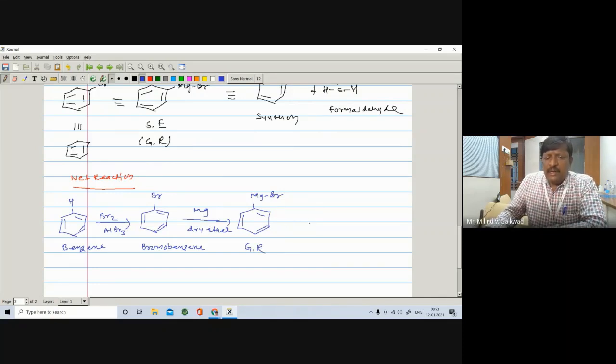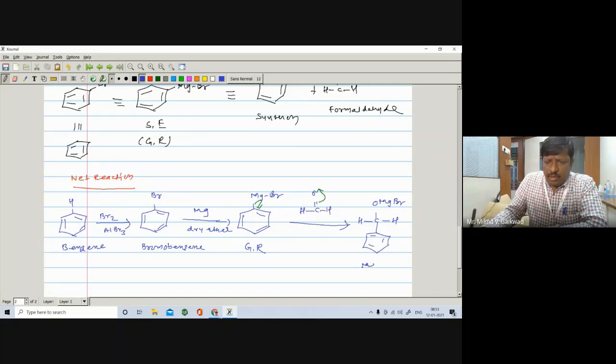And this Grignard reagent further reacts with formaldehyde, HC double bond O and H. The pi bond opens on the oxygen, O negative, C positive, and this sigma bond opens on this carbon, C becomes negative, and this negative attacks the C positive. So you get here H, C, H, O, MgBr, and a benzene nucleus. It is your magnesium complex.